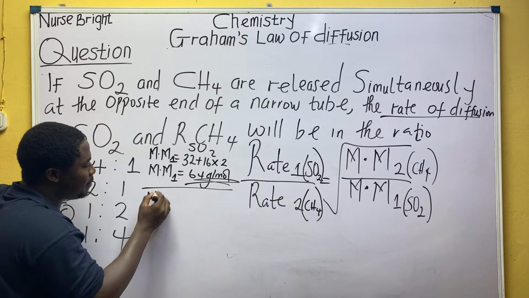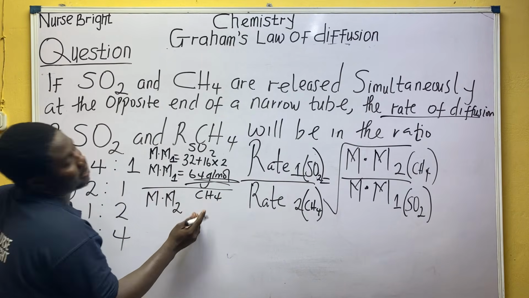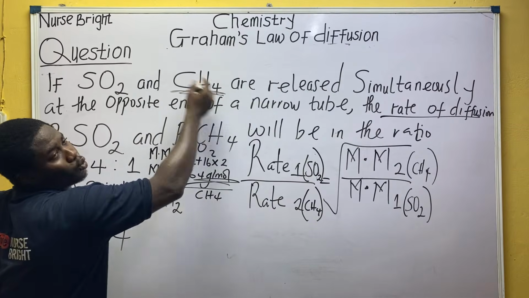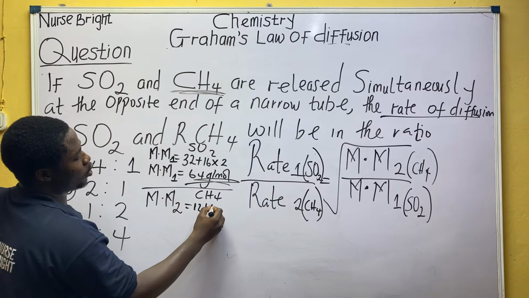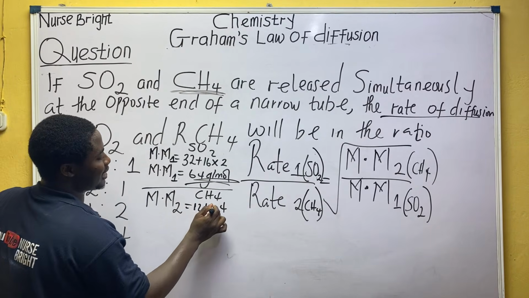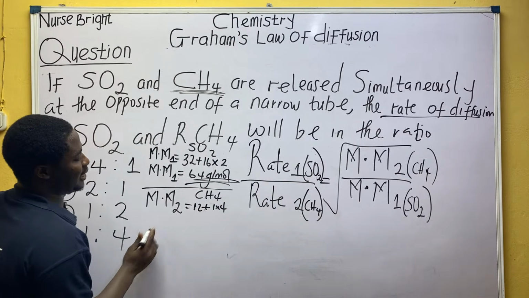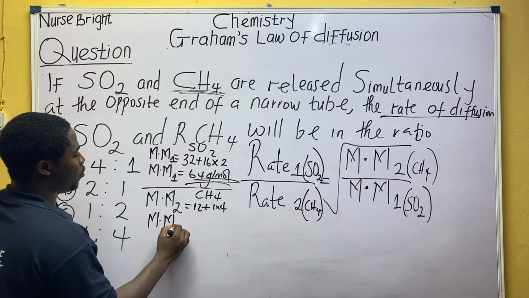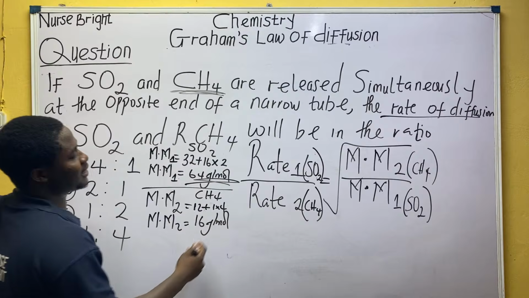Then molecular mass 2 is for CH4, so let's calculate it now: 12 plus 1 times 4. We have established all this before. So molecular mass 2 will be equal to 16 grams per mole.